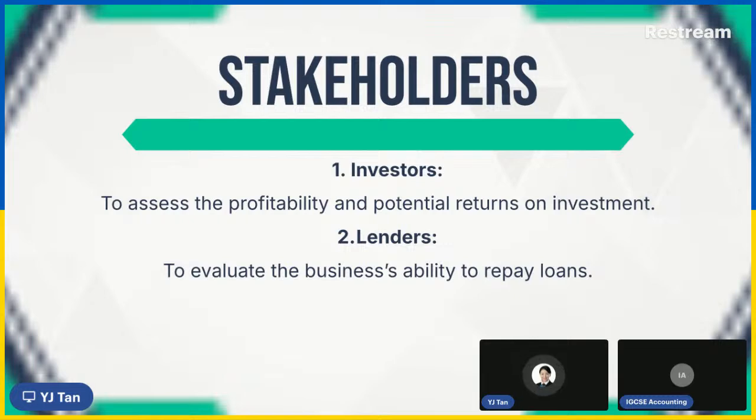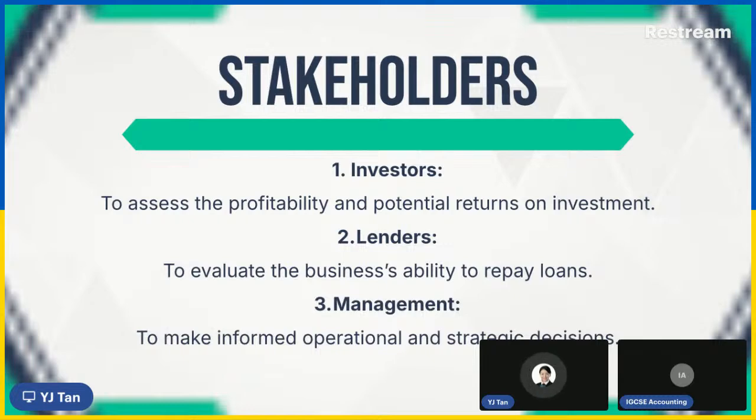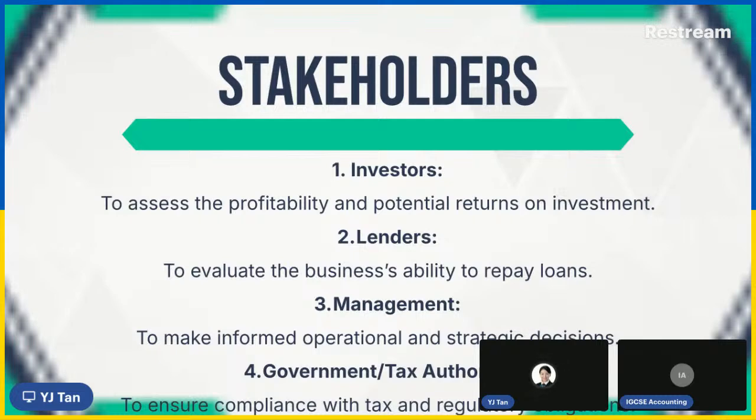So they want to make sure. All right. Then the third person who would like to know about the financial statements is the management, the top management of the business, because they need to know what happened in the business, what happened on the operational side, and also to decide how to strategize in the future.